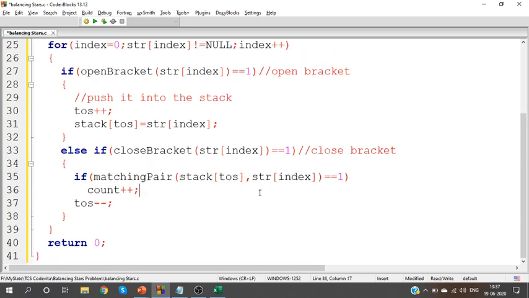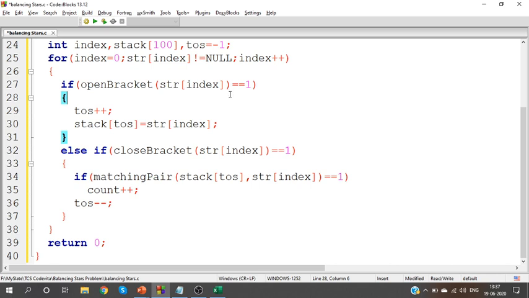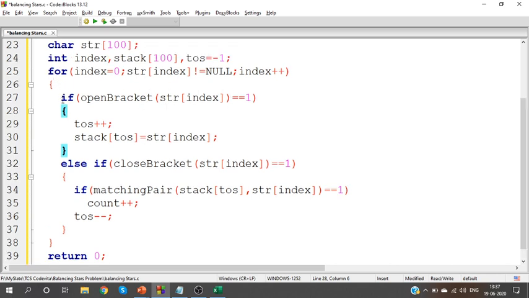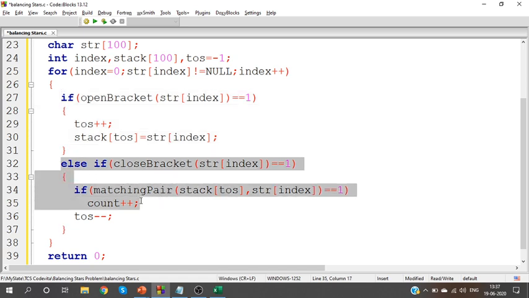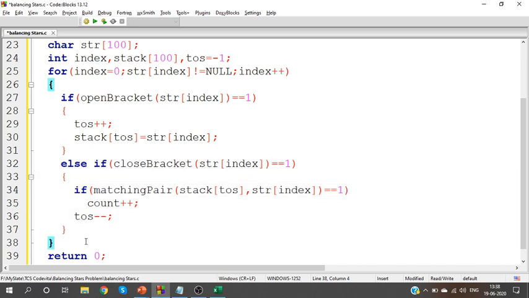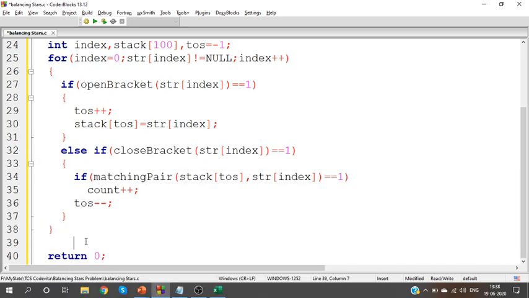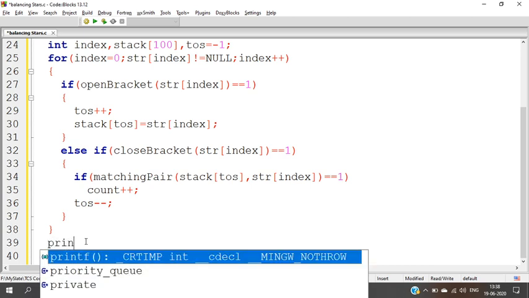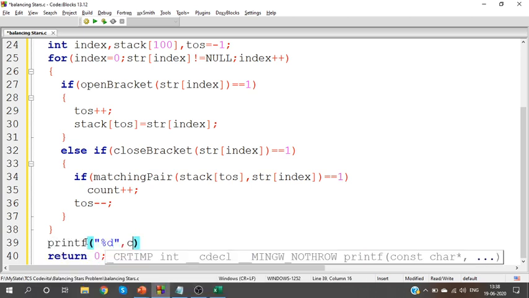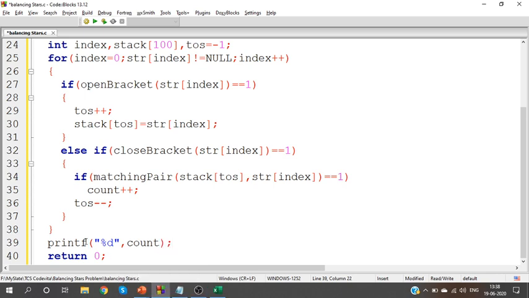Okay, so this is the basic program. I'll just remove the comment line so that you don't get confused. This is not going to work for all the test cases, guys. I'll make it clear: this will work only for the basic test case. What have we done here? We are checking if it's an open bracket, pushing it. If it's a closed bracket, check whether it is matching and then remove the open bracket element. Yes. So I'll just print the count value. How many matching pairs do we have? I'll print that count value.